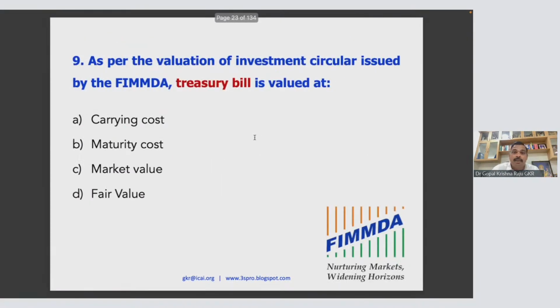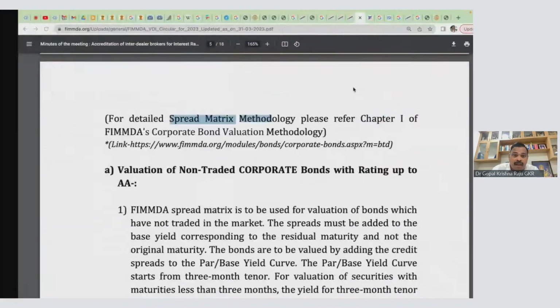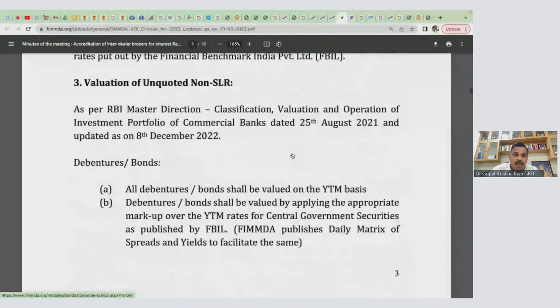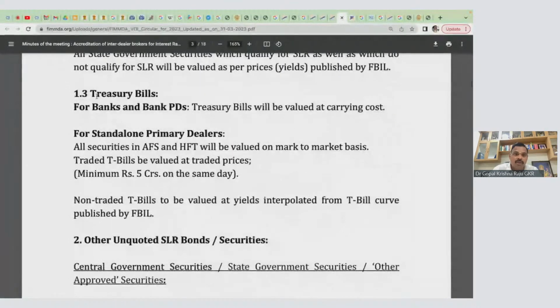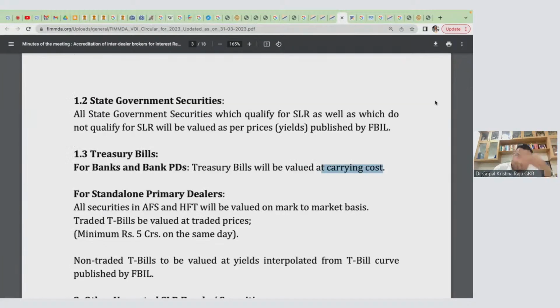As per the valuation of investment circular, one example, treasury bill. How do you value treasury bill? Treasury bill will be valued at cost. That's a book value. I will tell you, 70 to 80% of the answers are carrying cost only. Only certain items will not be carrying cost. Therefore, we'll classify this into carrying cost items and FBIL items. Only for certain items we'll go for FBIL. Other things, book value means book value. That's all. Tick, tick, tick. Okay. So treasury bill.